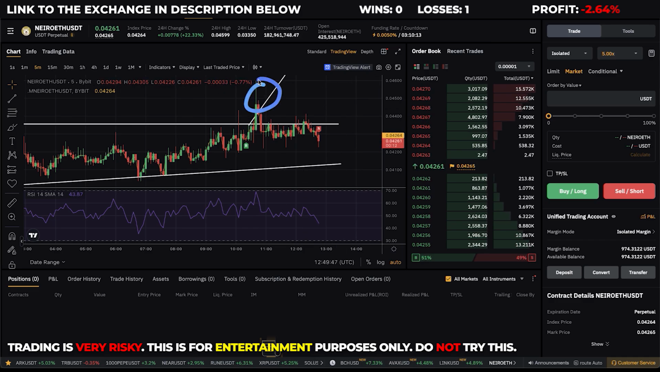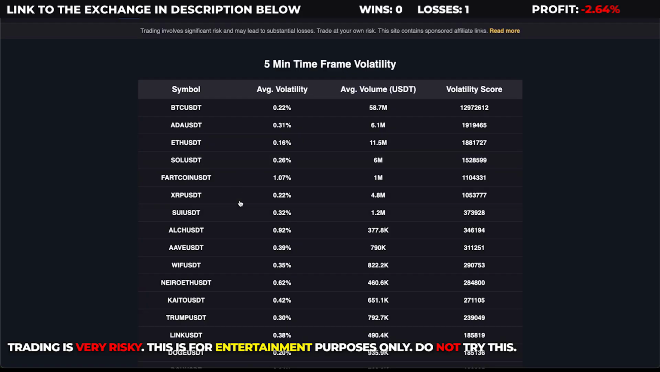But I happened to not be in front of the computer at exactly this time. So that was a bit of a bummer, right? But now it's time to look for the next trade. And as you can see, we have a lot of action in the market today. And this coin is moving by a lot and also has a lot of volume.